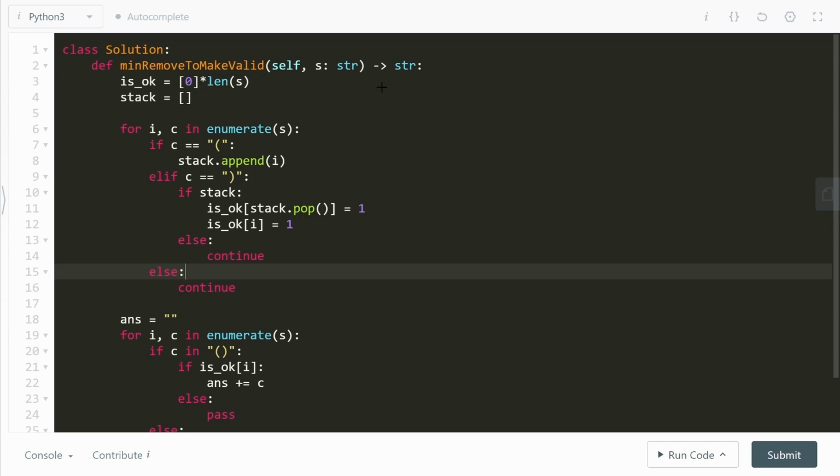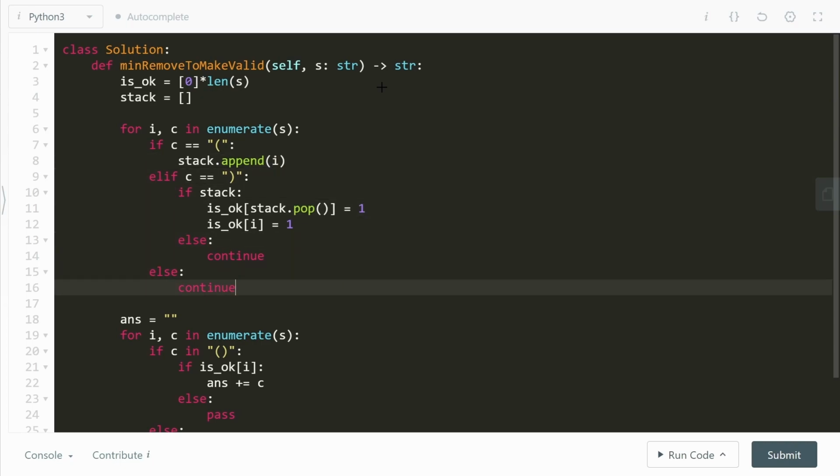If we get a closing one, we check the stack for emptiness or not and figure out what to resolve. But there's a final condition which says, if you have English letters, well, go ahead and also continue because we don't want to mess with any lowercase English letters. What we are only going to mess with is the indices of the parentheses.